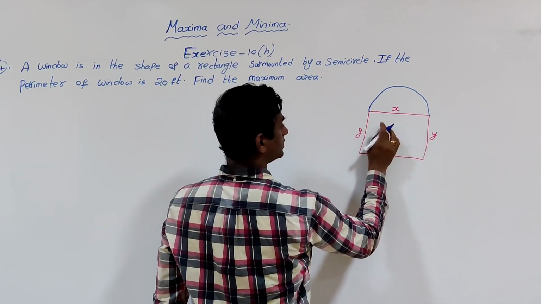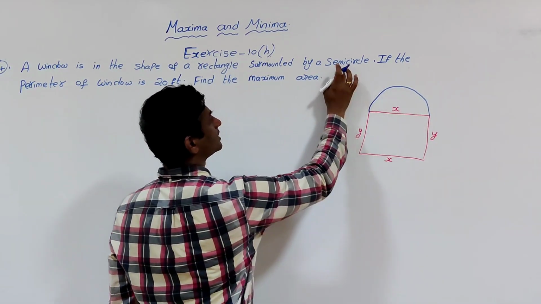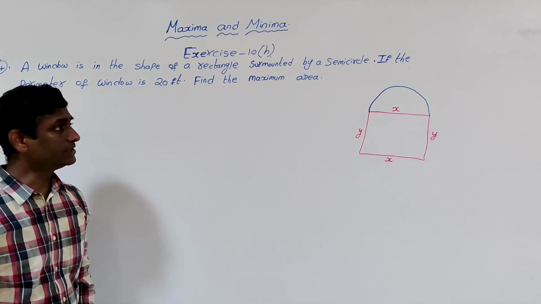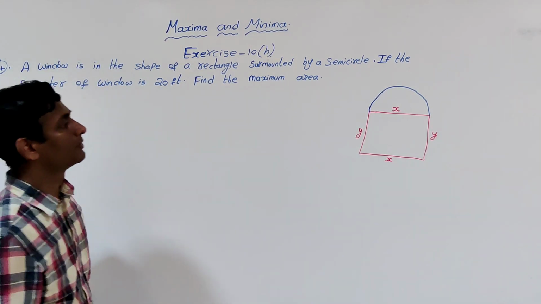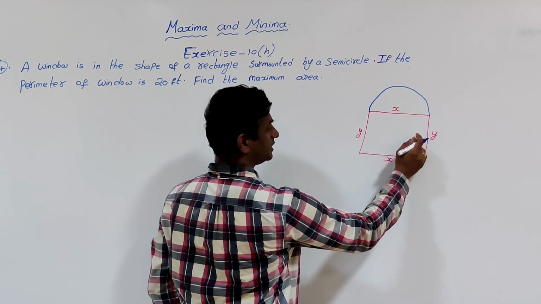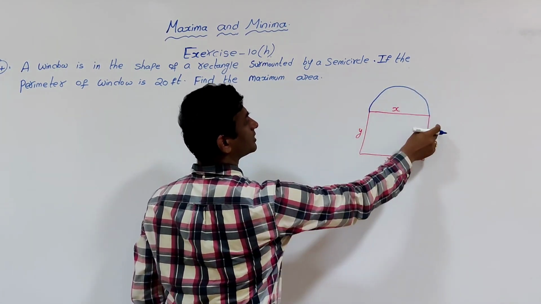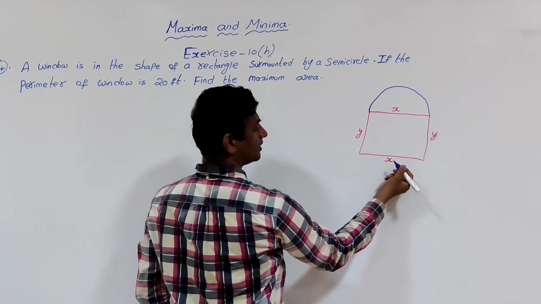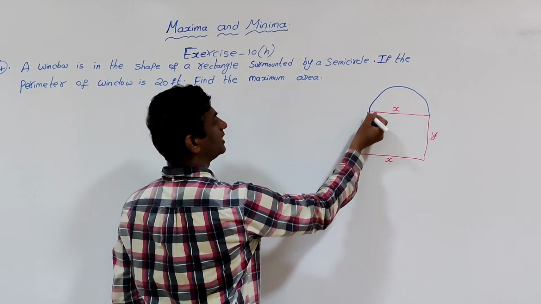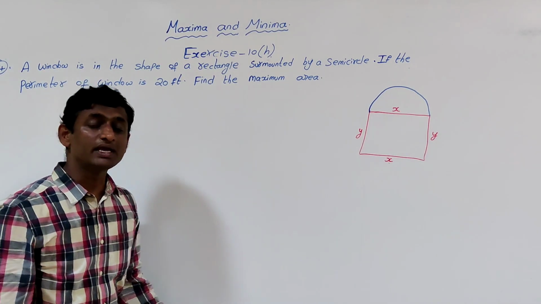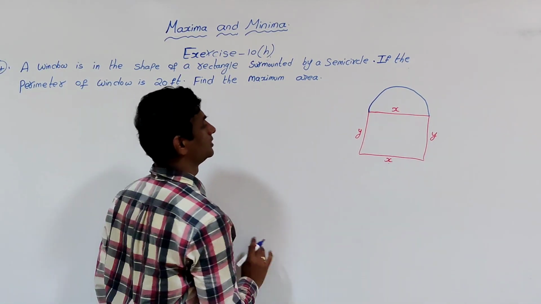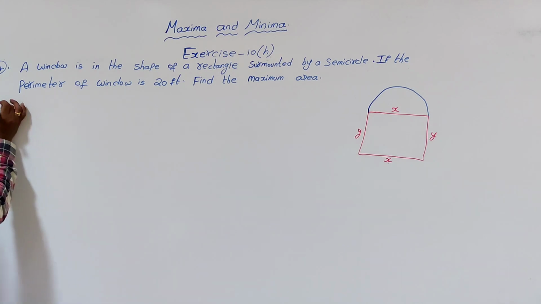So this is a rectangle surmounted by the semicircle. Now the question is, what is given? The perimeter of the window is 20 feet. Perimeter means the sum of the sides of the measurement. So y plus x plus y, and what is the perimeter of a semicircle? It is pi r. Okay. So let me write.